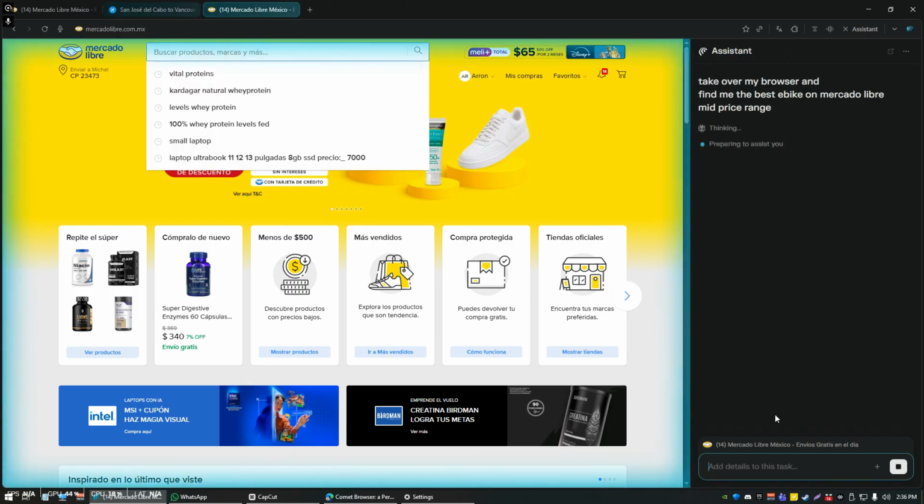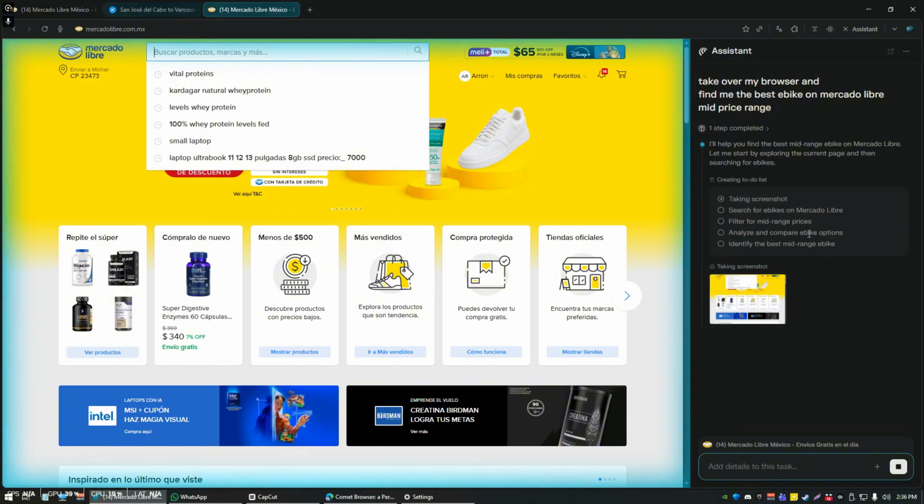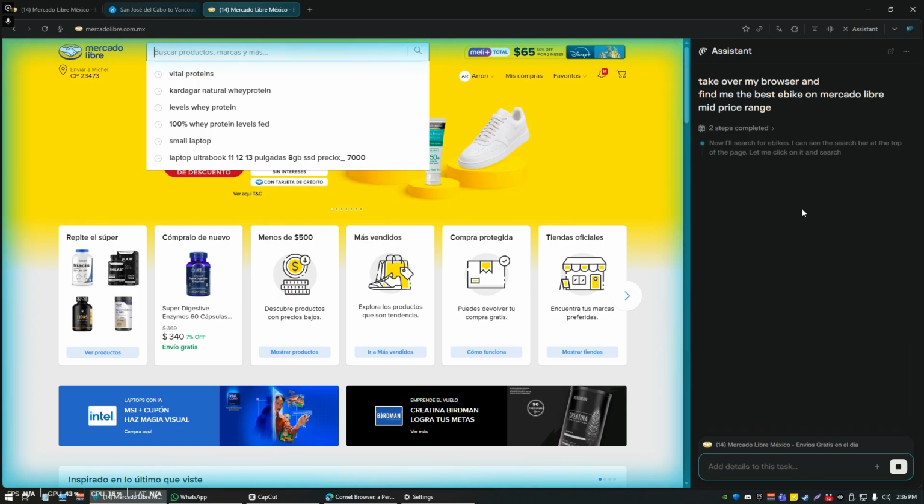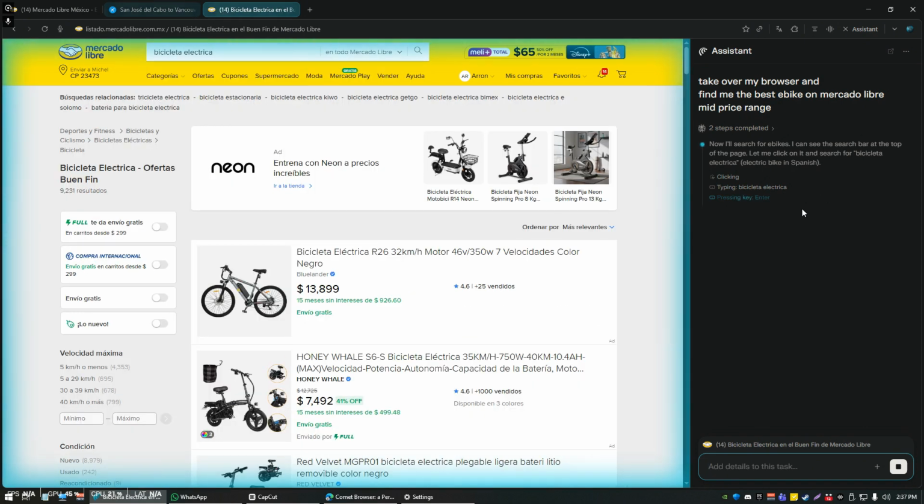So now it's going to start searching. It's fully automating the controls now, and it's actually found the search bar, and it's going to start searching. The lovely thing about this is that even though Mercado Libre is sort of like Mexico's Amazon, right? Everything in Mercado Libre is available within Mexico. So if you live in Mexico, if you're kind of like a digital nomad like me, you'll probably find yourself using Mercado Libre. That's aside the point.